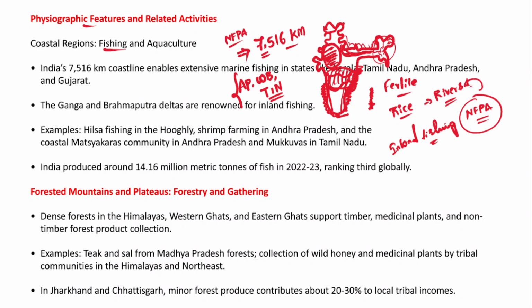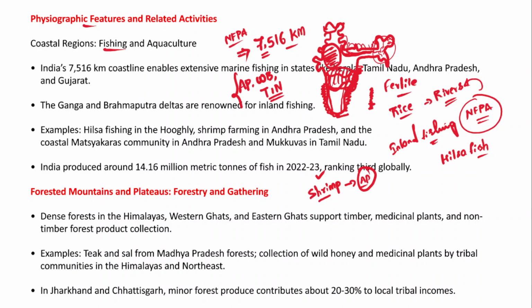Now I would give you one example of how the non-farm primary activities are related to the rivers. For example, hilsa fishing in the Hooghly Basin. Right, so in the Hooghly Basin in West Bengal, a fish called hilsa, which is very famous in West Bengal and Odisha, and this hilsa fish farming is being done. And secondly, shrimp cultivation in states like Andhra Pradesh. In fact, Andhra Pradesh is known for shrimp cultivation. It is one of the largest exporters of shrimp.